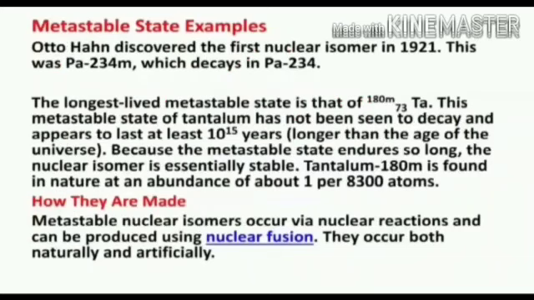Otto Hahn discovered the first nuclear isomer in 1921. This was protactinium-234m, which decays into protactinium-234. Metastable nuclear isomers occur via nuclear reactions and can be produced using nuclear fusion. They occur both naturally and artificially.